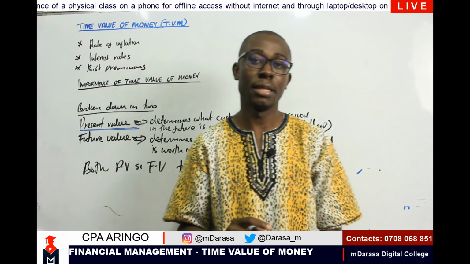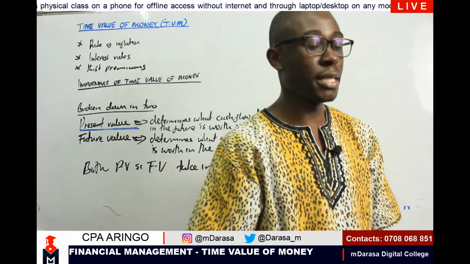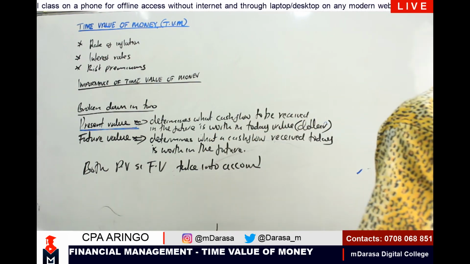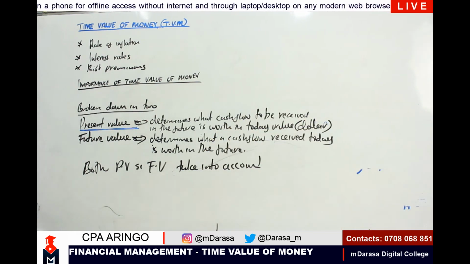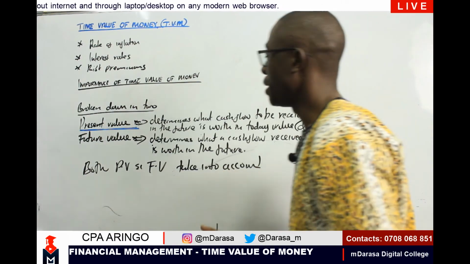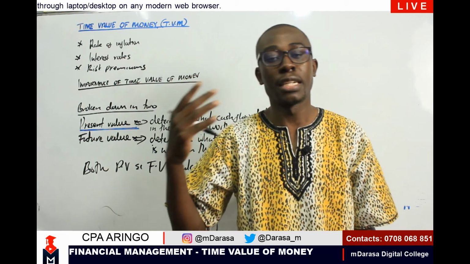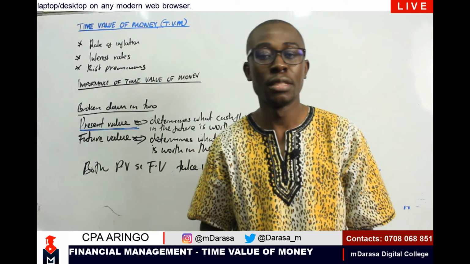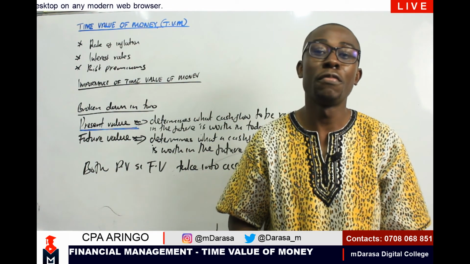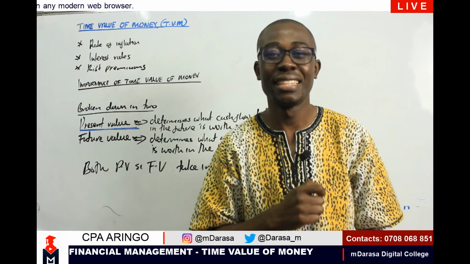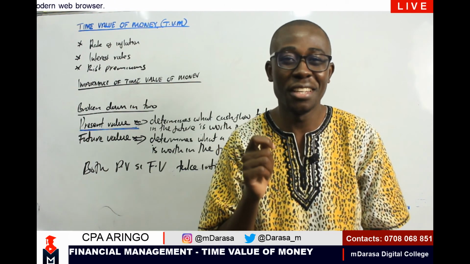But again, we should never confuse the concept of time value of money and the time preference of money. Ideally, these are two different perspectives, because at times you can be asked to define what time preference of money is. These are two different terms: the time value of money and the time preference of money. Get the difference between the two.